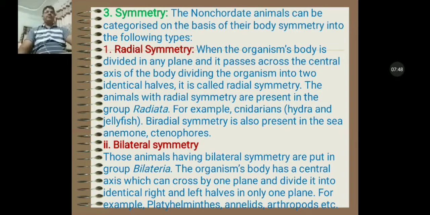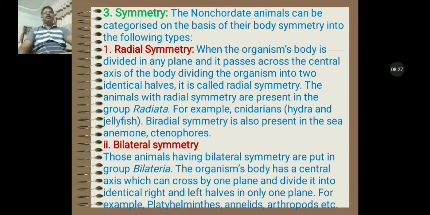When the organism's body can be divided in any plane that passes across the central axis of the body, dividing the organism into two identical halves, it is called radial symmetry. The animals with radial symmetry are placed in the group Radiata. For example, cnidarians, hydra and jellyfish. Biradial symmetry is also present in sea anemone and ctenophores.